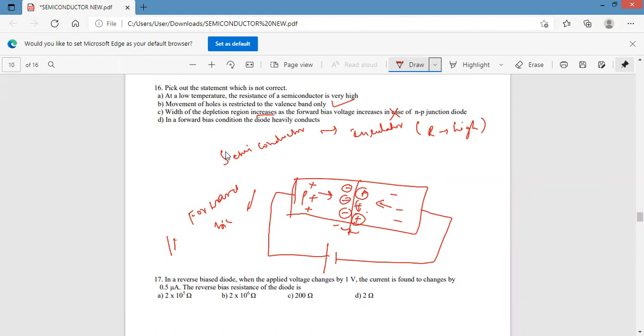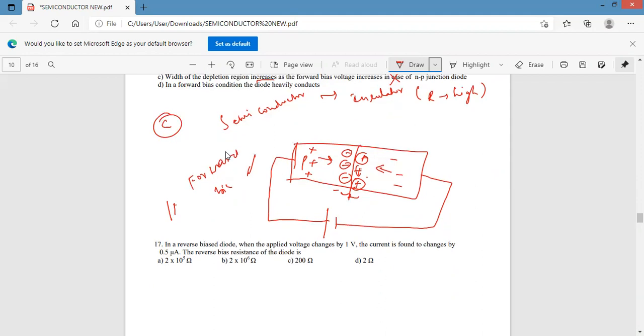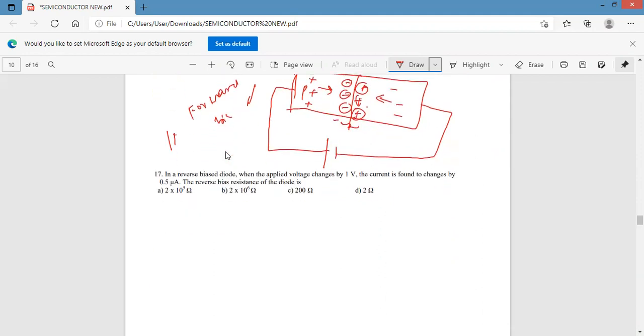Next one, in forward bias condition, diode heavily conducts. Correct. In case of forward bias, diode conducts because the forward resistance is very small. But in case of reverse bias, diode does not conduct because the reverse resistance is very high. So option C is also correct. Option D is a correct statement. The question is asking which is the false statement, so option C is the correct answer.